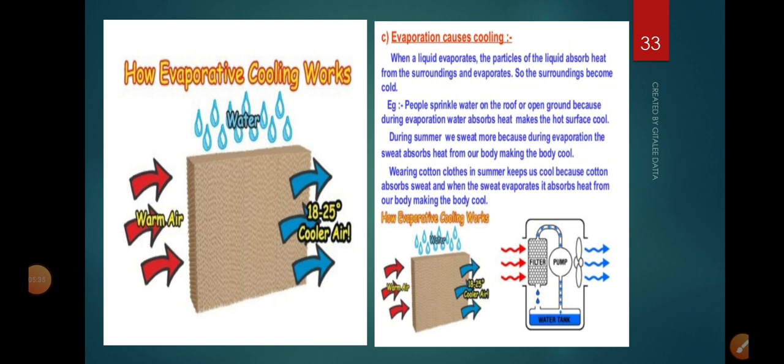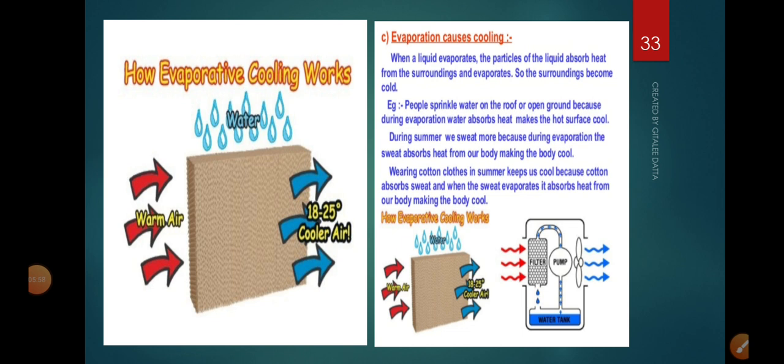So considering these two factors, we can understand this point very clearly: a desert cooler works much better on a hot summer day than on a rainy day or a cold day. So generally these desert coolers are much preferred in the northern part of our country.